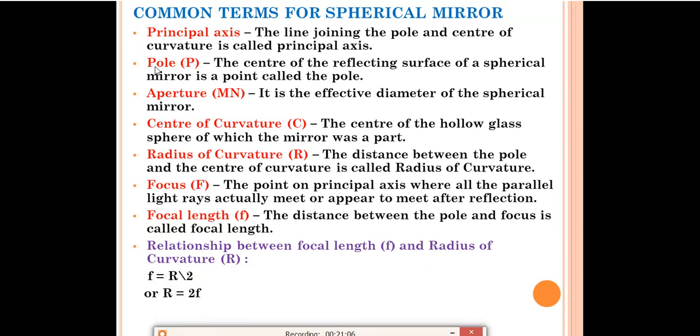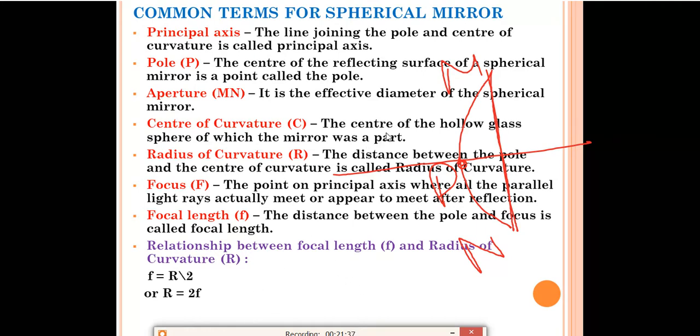Second one, pole. What is the pole? The center of the reflecting surface of a spherical mirror is a point called the pole of the mirror. The center part of the mirror is called the pole. Now, what is aperture? This is the aperture, MN. It is the effective diameter of the spherical mirror. Suppose you draw one line, it will be the diameter of the spherical mirror, so it is called the aperture.